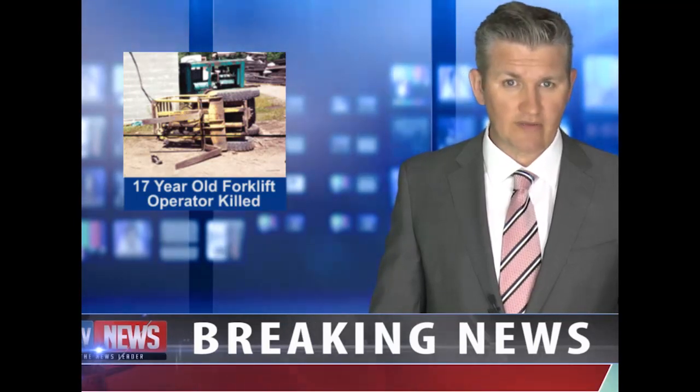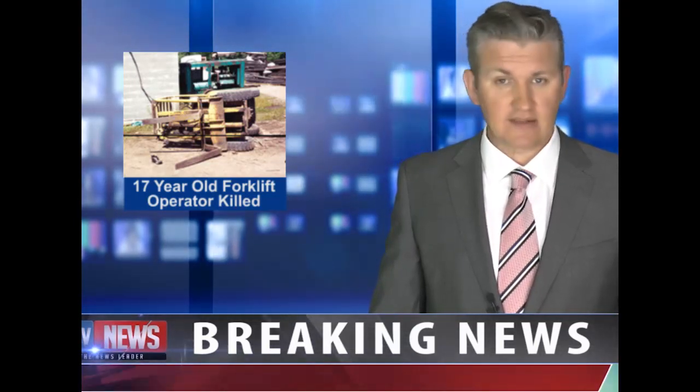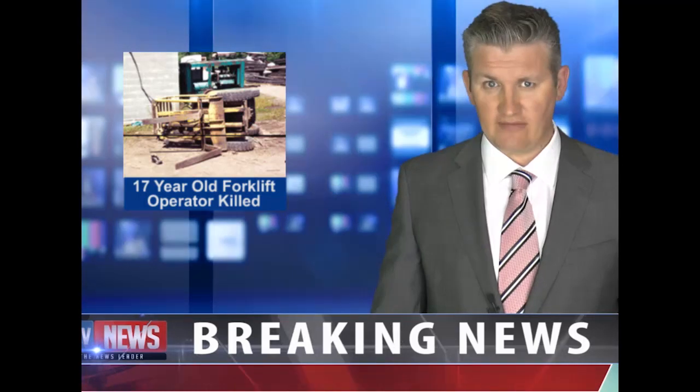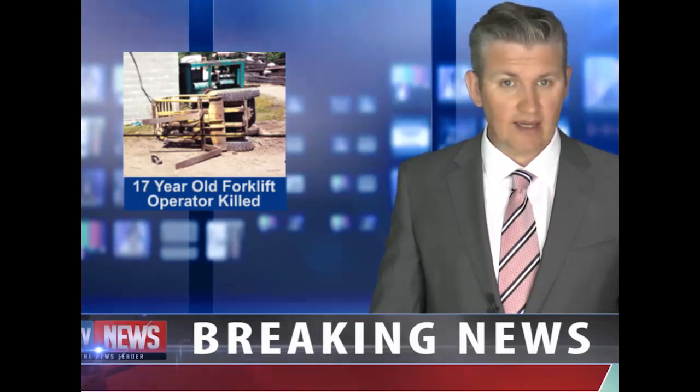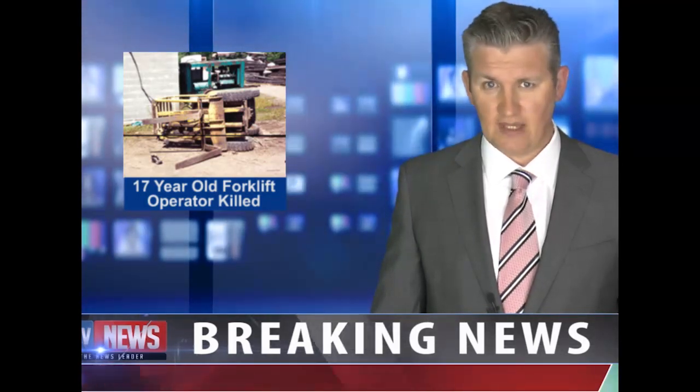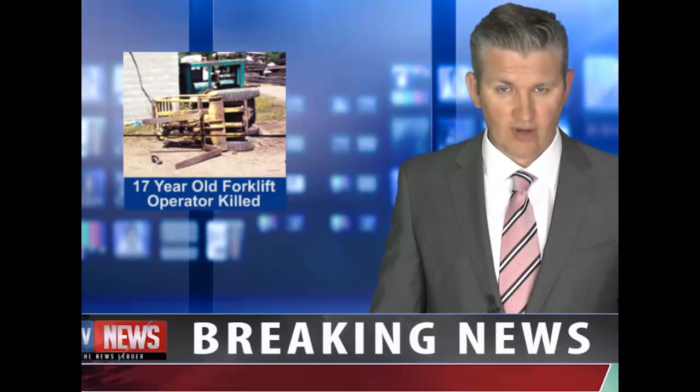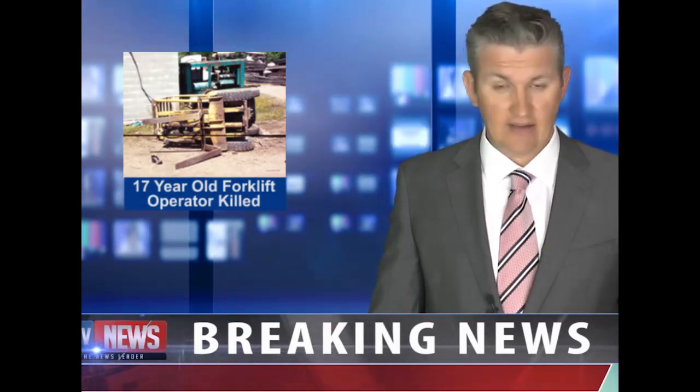Sergeant Cameron Norton of the Tampa Police Department says the employer will likely be cited for safety violations and may face criminal prosecution. He stresses that all forklift operators must be trained and evaluated by their employer.